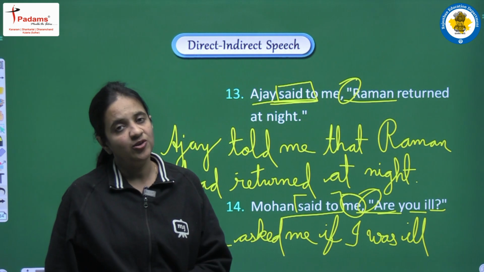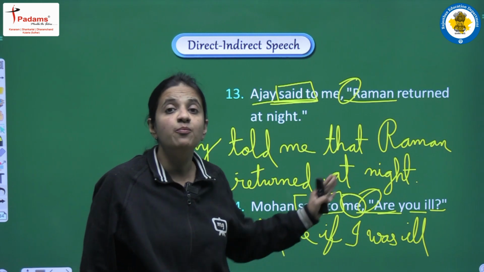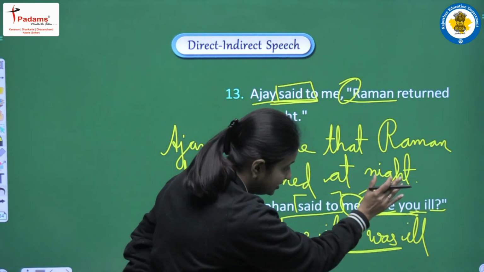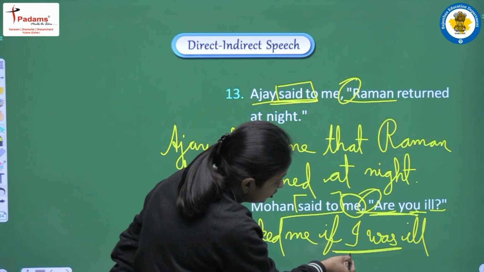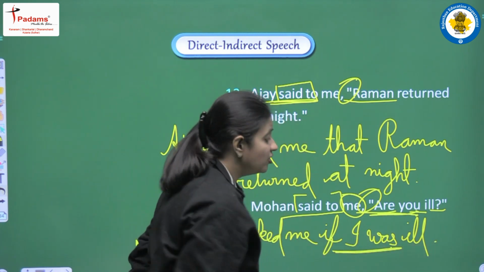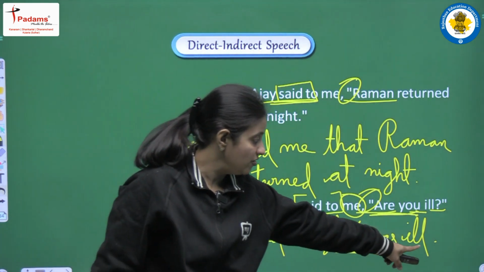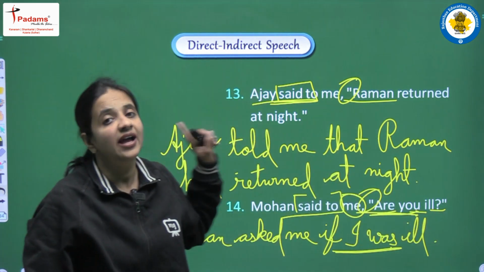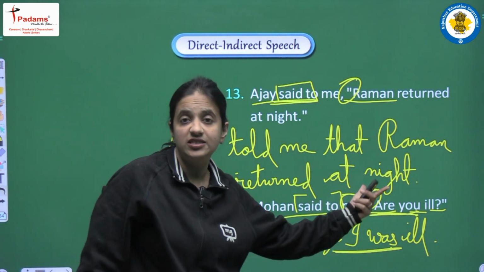Why? Because this is one of the important rules that interrogative sentences are converted into the structure of a positive sentence, and this is the reason we have replaced the places. In this sentence helping verb was first, subject was later, but now the subject has come to the place of the helping verb and the helping verb comes later. Why? Because we have to maintain the structure of a positive sentence, and this is the reason we will be able to write full stop in the end of the sentence in the place of question mark, and the complete sentence will be Mohan asked me if I was ill.